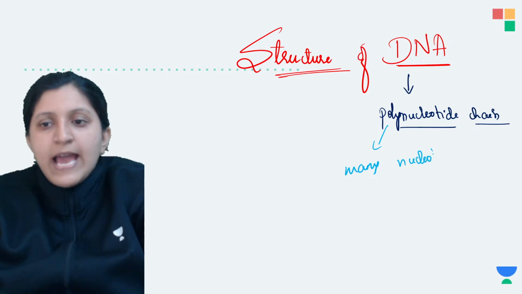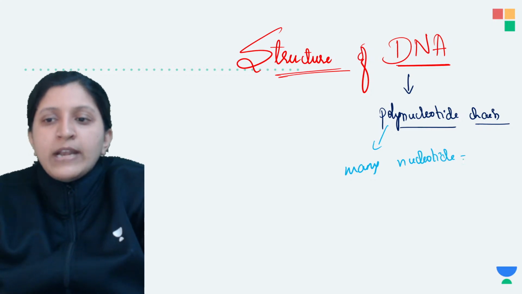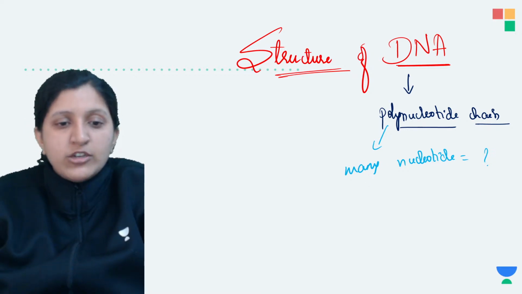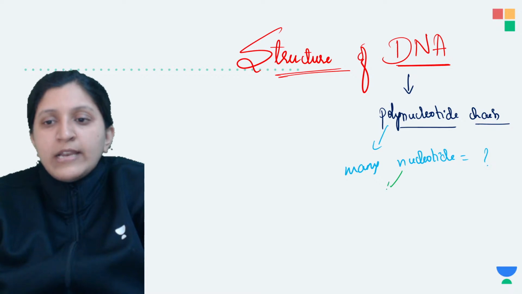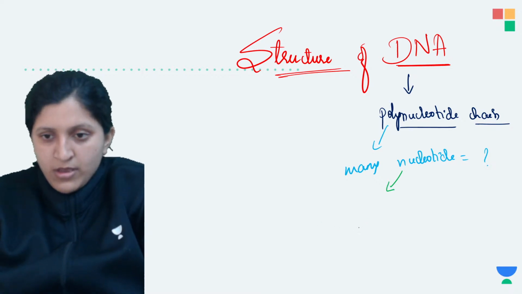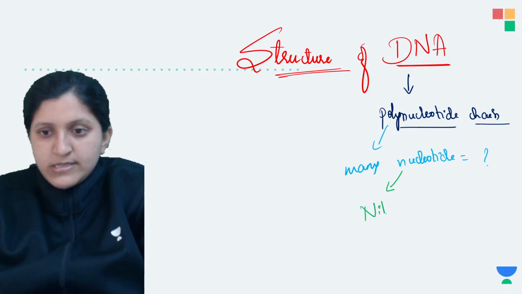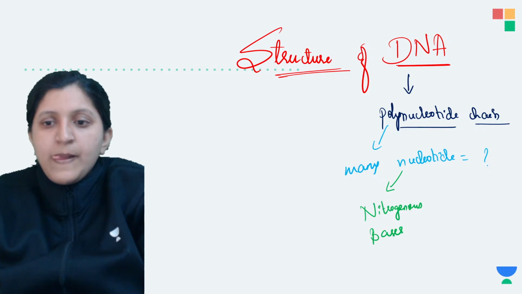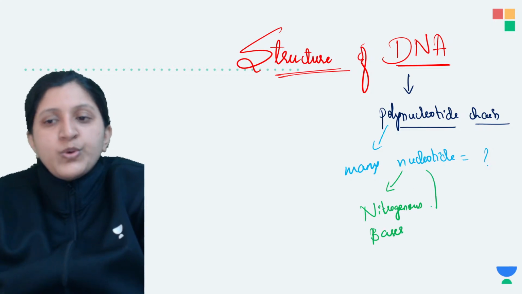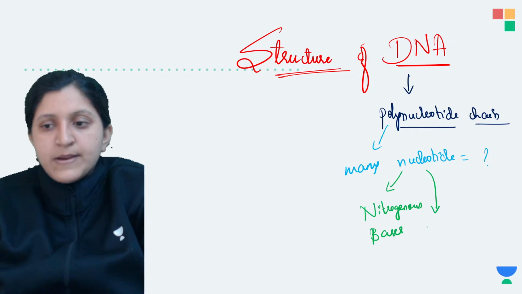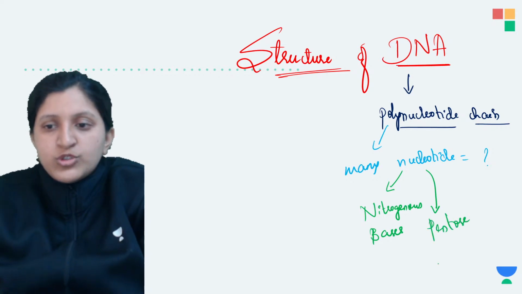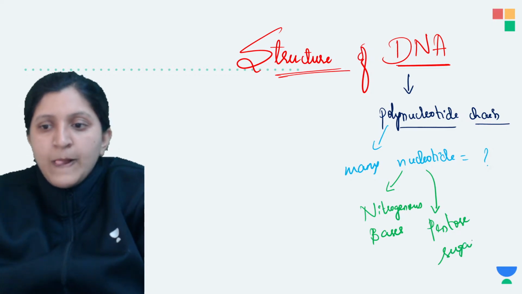So what exactly is a nucleotide then? A nucleotide is made up of nitrogenous bases.